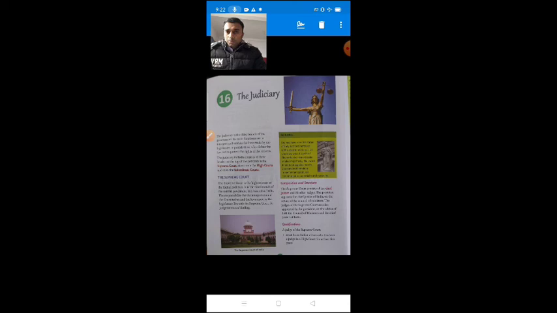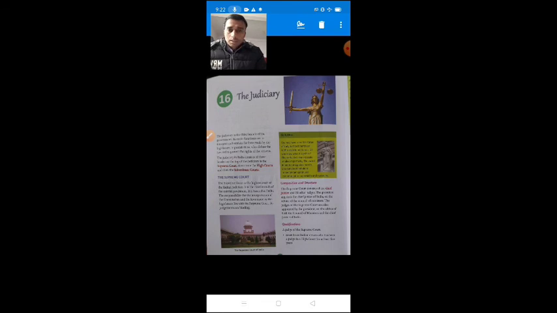This is the third organ of the government. As you know, there are three organs of the government. First, the legislature, the lawmaking body. Second, the executive, to execute the law. And finally, the judiciary. The judiciary is also known as the independent body. This is also an important topic, how the judiciary is known as the independent body.